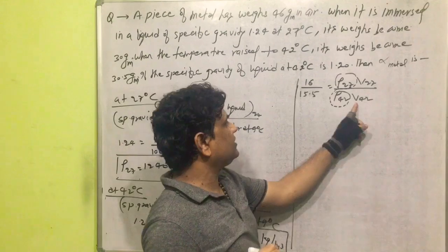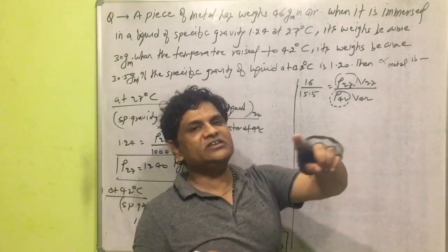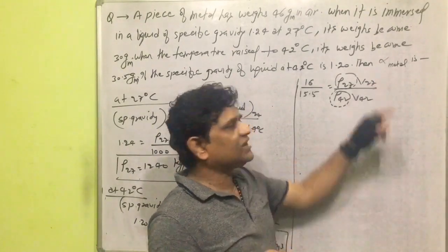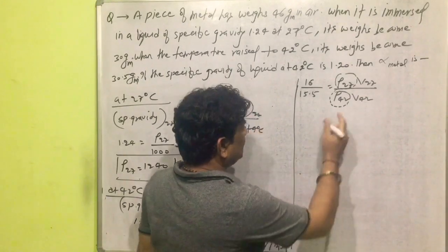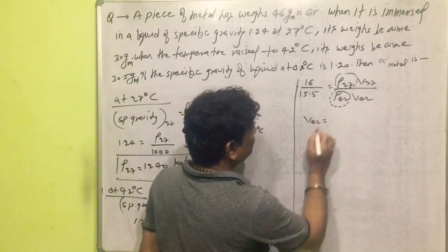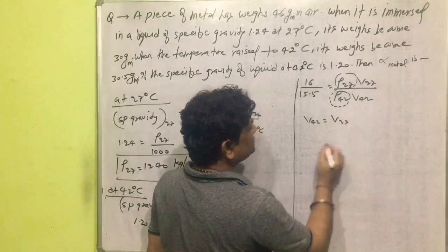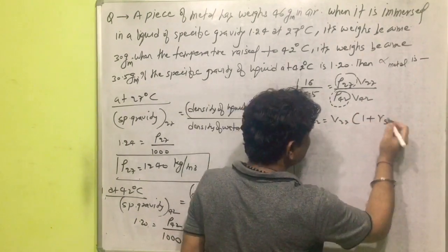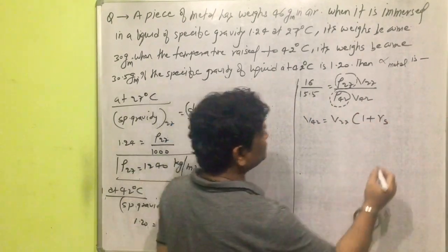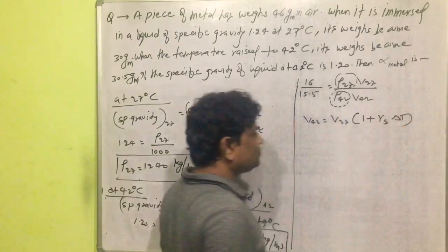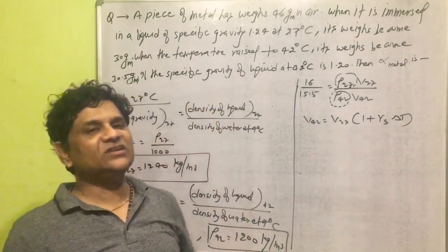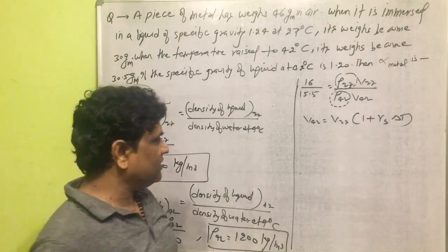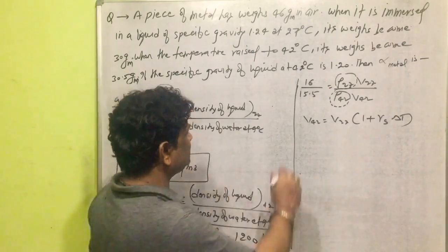Now we can convert V42 into V27. V42 we can convert into V27 with the help of the relation V42 is equal to V27 into 1 plus gamma solid into delta T. Delta T is the change in temperature. Now we can put all values in this relation.